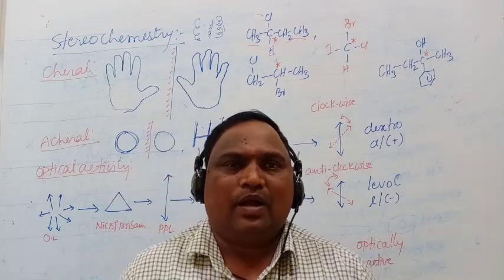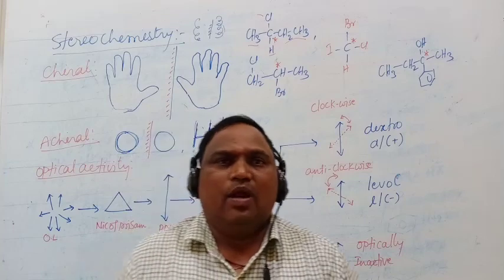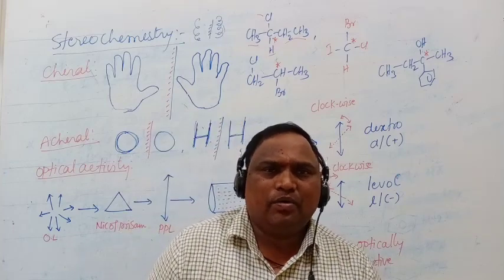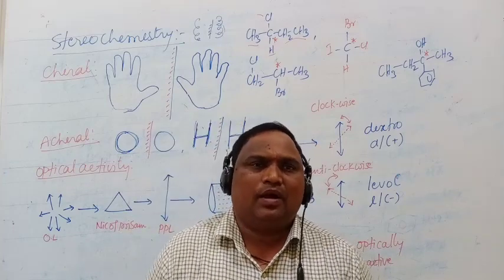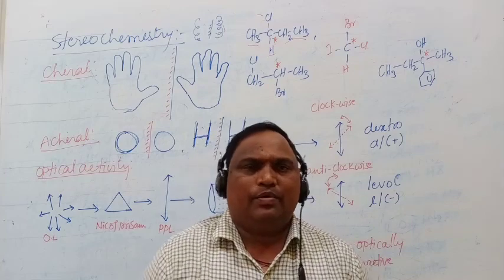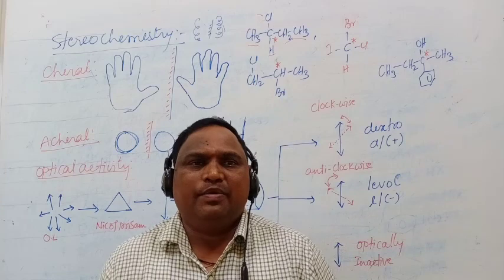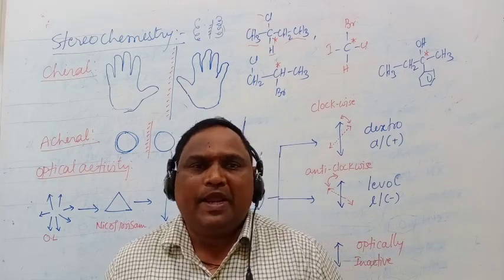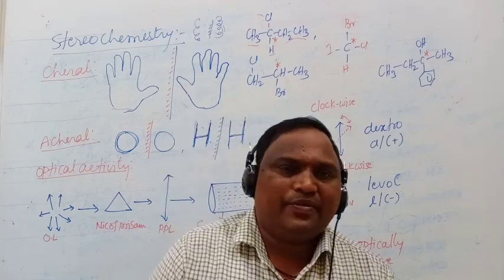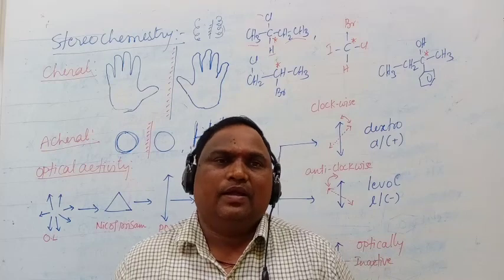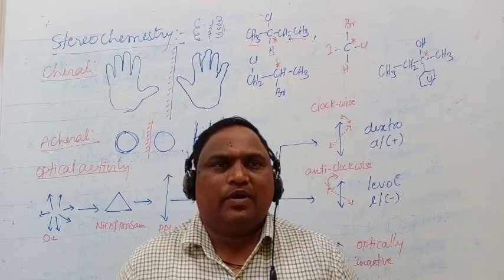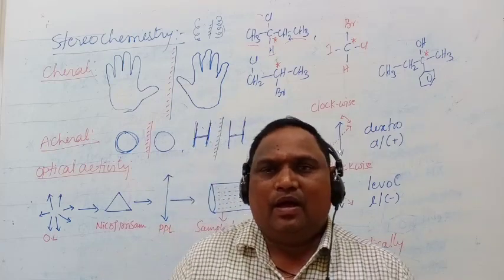That means compounds having four different atoms or groups around the carbon atom are called chiral compounds. These chiral compounds are optically active, so they will rotate the plane polarized light either to the left side or right side.